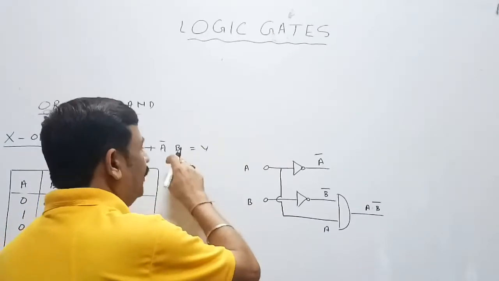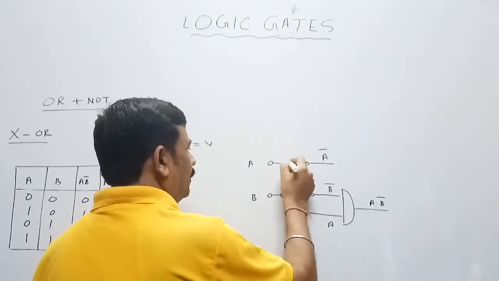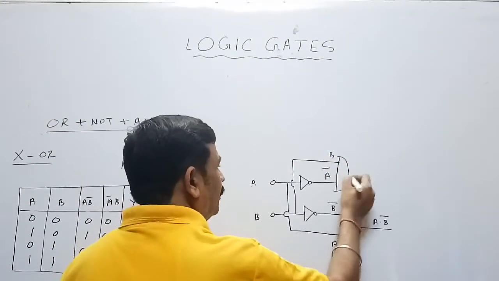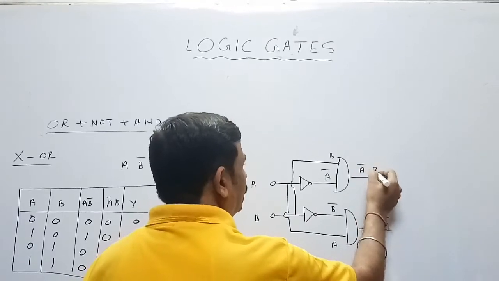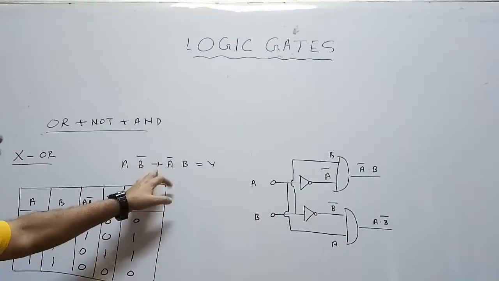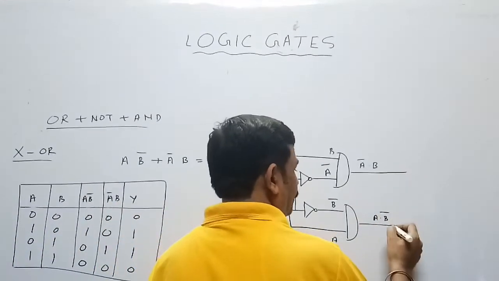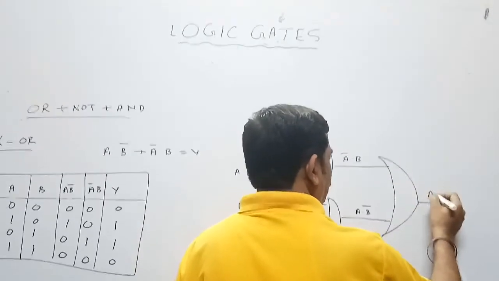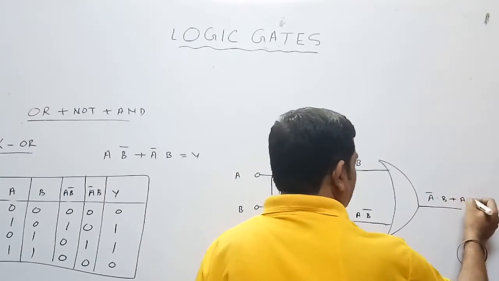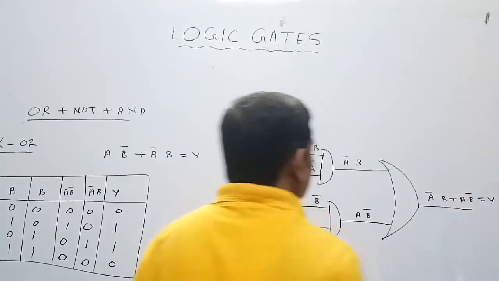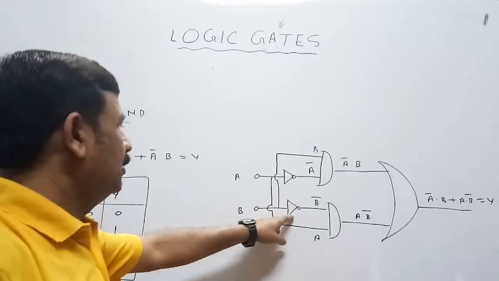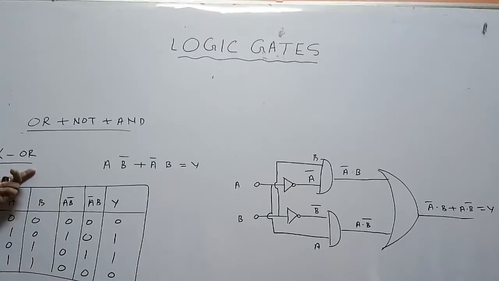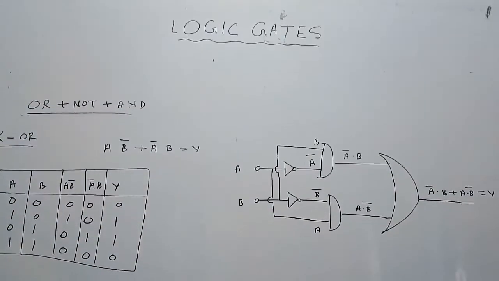Similarly, NOT of A and B. This is NOT of A. Take B from here and send it into an AND gate, and you will get NOT of A and B. Between them there is an OR gate. So A and NOT of B plus NOT of A and B is equal to Y. See, all three gates are used. NOT gate is used, AND gate is used, as well as OR gate is used. That is why we are saying that this exclusive OR gate is designed using all three basic gates.